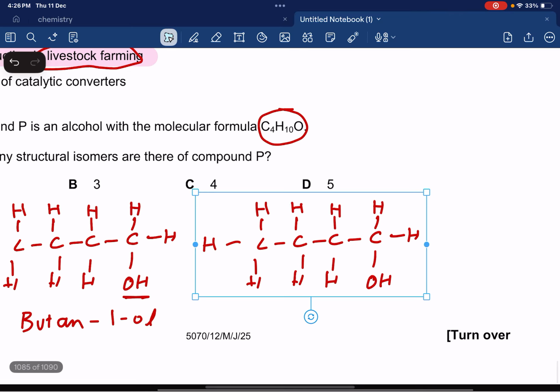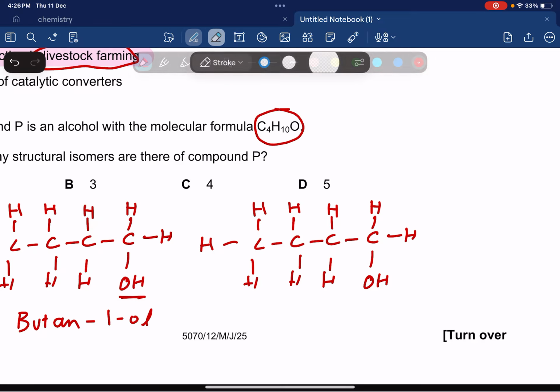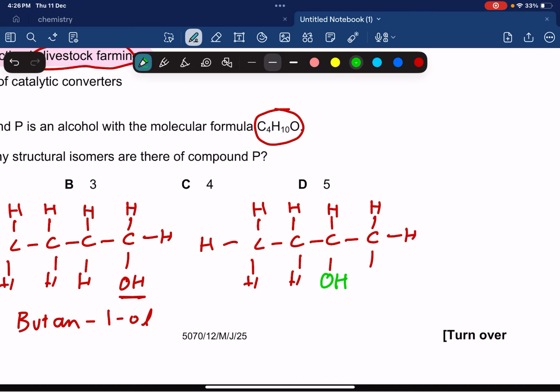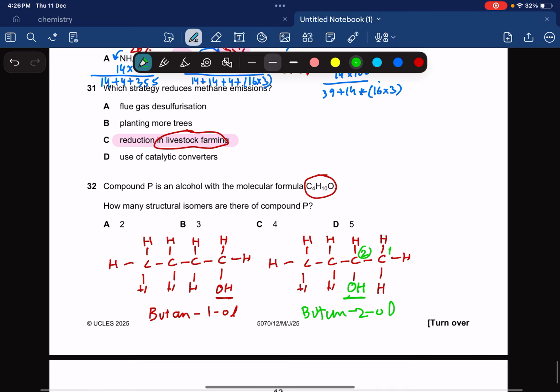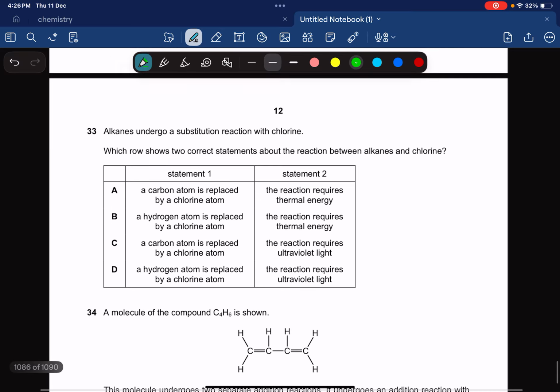Something like this. So we erase it from carbon number 1 and we make this OH right here on carbon number 2. Now this is butan-2-ol, because the OH is on carbon number 2. So these are the only two structural isomers that are possible. So it's going to be option number A.